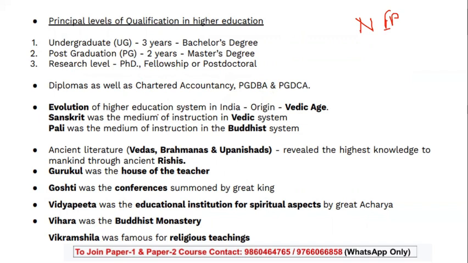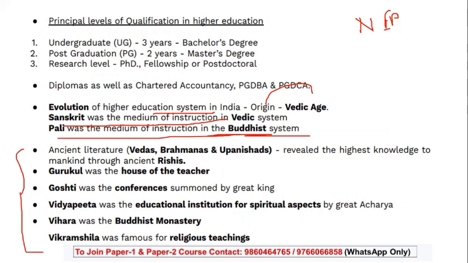Then we have the evolution of the higher education system, which basically started with the Vedic age. Sanskrit was the medium of instruction in the Vedic system. Pali was the medium of instruction in the Buddhist system. Ancient literature, which I have just done with you, but it's a quick revision: the four Vedas, Brahmanas, and Upanishads, which were considered the highest knowledge. Gurukul, the house of the teacher. A Goshti, a conference summoned by the king. Vidyapita, the educational institutions for spiritual aspects. Vihara, the Buddhist monastery, and Vikramshila, which was famous for religious teaching. So you should be able to recall this very quickly.